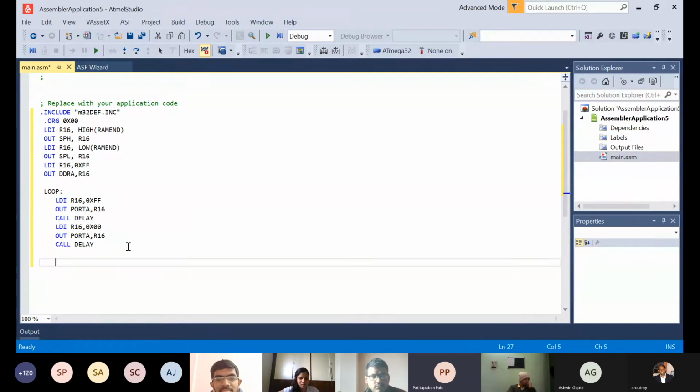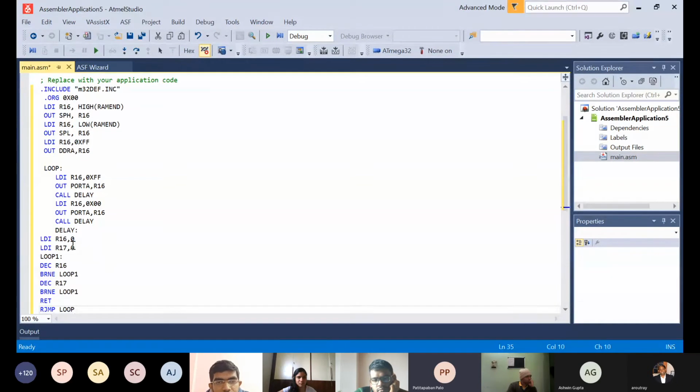It will decrease, and because we want the LED to blink properly, we will give a little more delay so that we can observe the blinking properly. So I'll call it for 2 cycles. The LED will blink for 2 cycles. We have called the delay, but we need to define the delay so that it will run properly. Just like in your programming languages, you use a function, similarly we are defining a delay, and it is like a function.